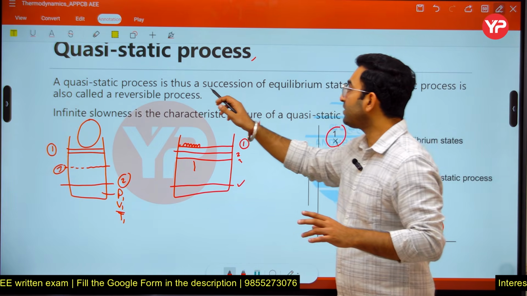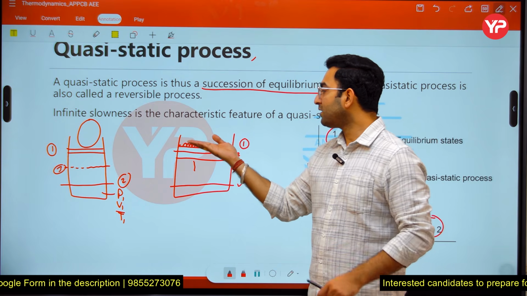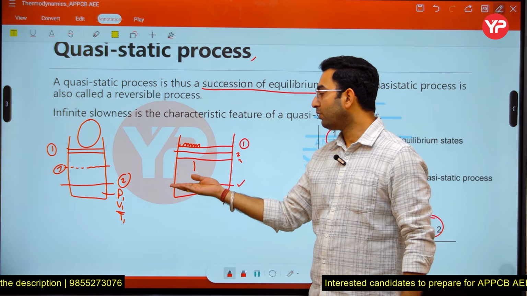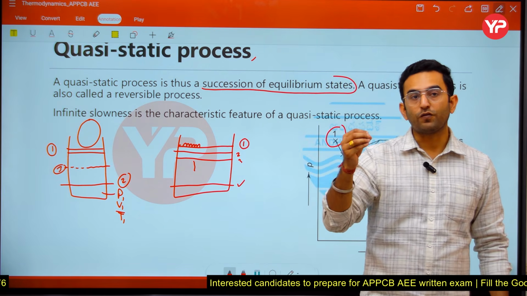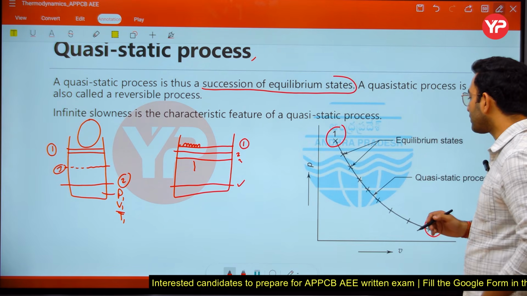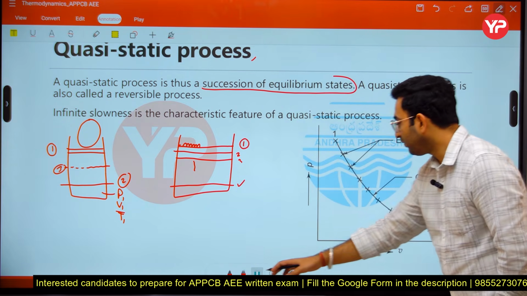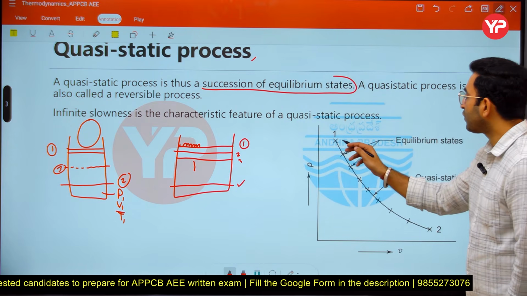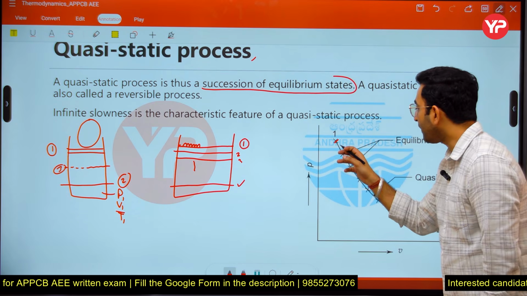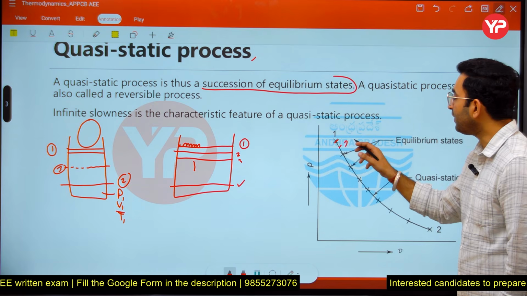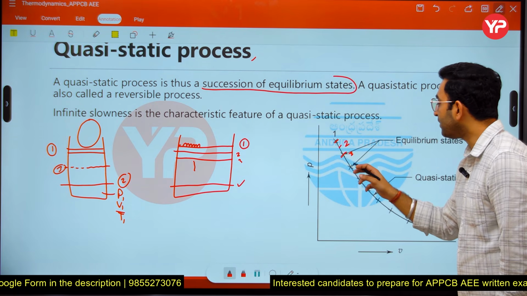Next thing is quasi-static process, which is basically a succession of equilibrium states. Here you can see as the piston is moving slowly from one to bottom, in between we are getting different equilibrium states. Let us say you are moving from 1 to 2. Initially we know 1. Once you put the weight here, the properties are going to change and you are going to get state number 2. Similarly, if you increase the weight, state number 3 will be achieved, and so on.